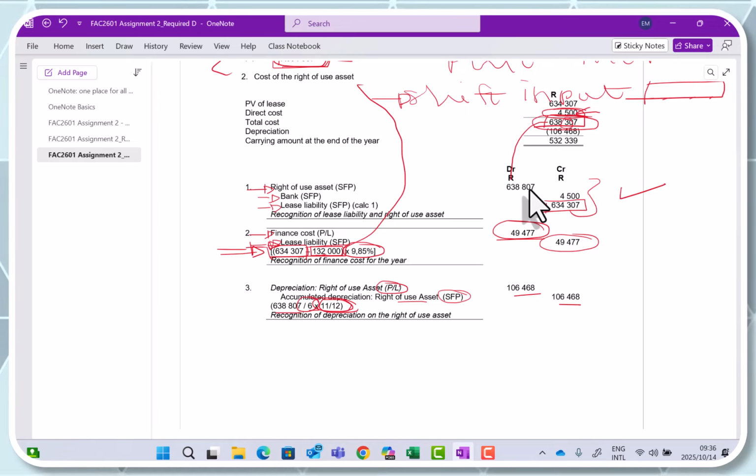If you really can't figure out why there's a difference, contact your lecturers, send us an email, ask us, why did you do this? I don't understand. I did it this way. Why did you do it this way? And then we can explain to you the theory behind why we did something in a specific way. Be honest with yourself in your preparations for the exam.